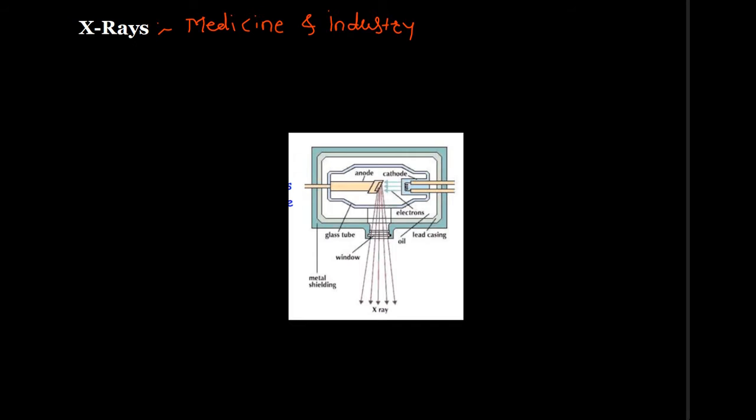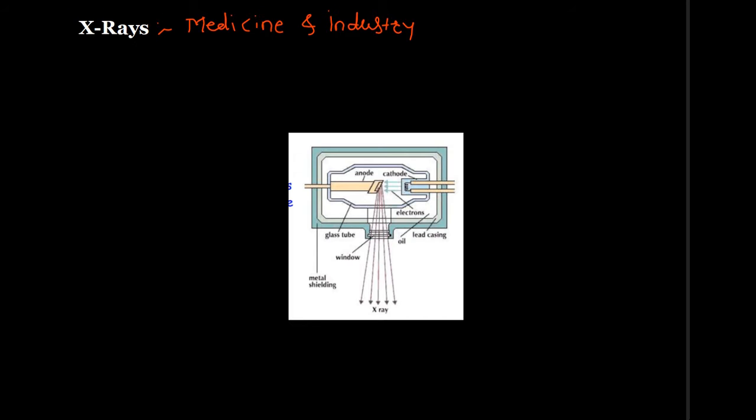X-rays are given out by stars and strongly by some types of nebula. When we use X-rays, we make them by firing a beam of electrons at a target. If we fire the electrons with enough energy, X-rays will be produced.